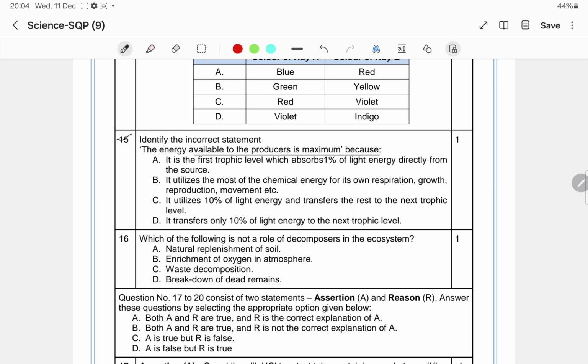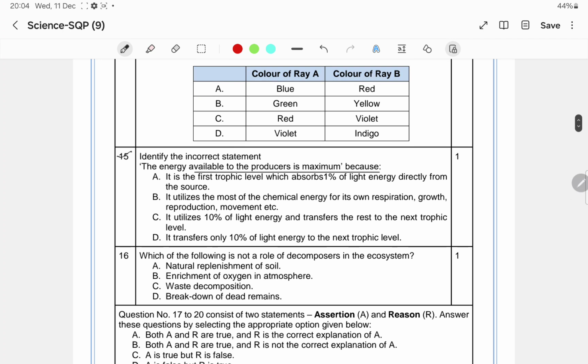You have already studied the food chain. Clear? Suppose I write a food chain: grass is eaten by grasshopper, grasshopper is eaten by frog, frog is eaten by snake. Now it is a food chain.